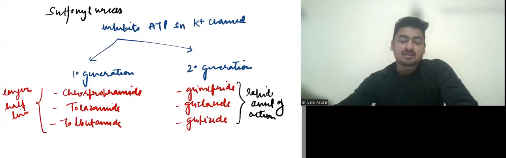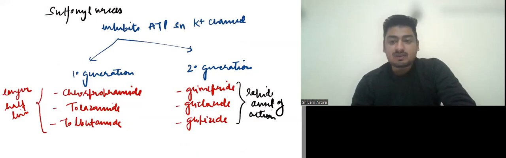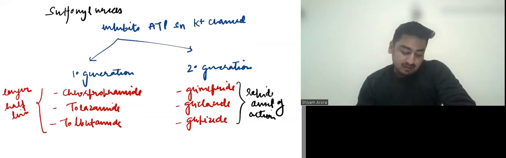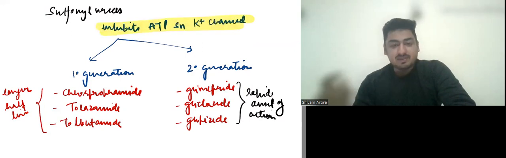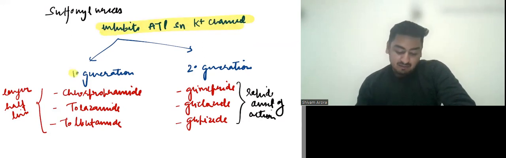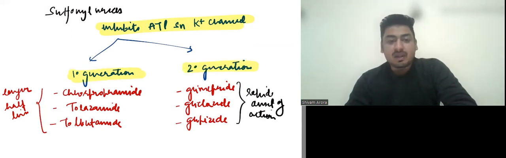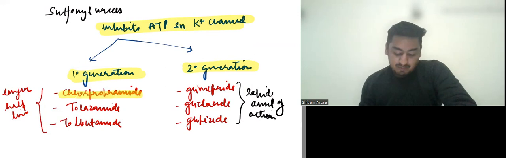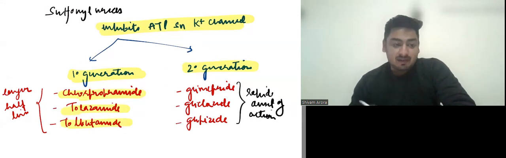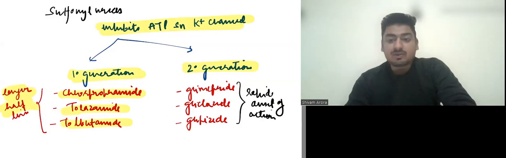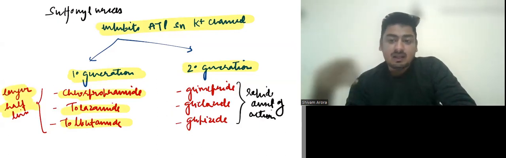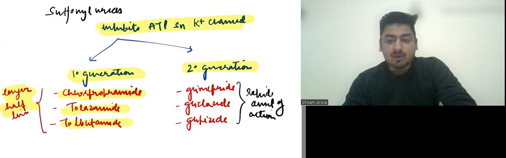Now let us start with secretagogues first. So the first class of drug is sulfonylureas. It acts by inhibiting ATP sensitive potassium channel. Now we have two generations of sulfonylureas, first generation and second generation. In first generation we have chlorpropamide, tolazamide, and tolbutamide. And these have a very long half-life. So they are not used now because they had an increased tendency to cause hypoglycemia.